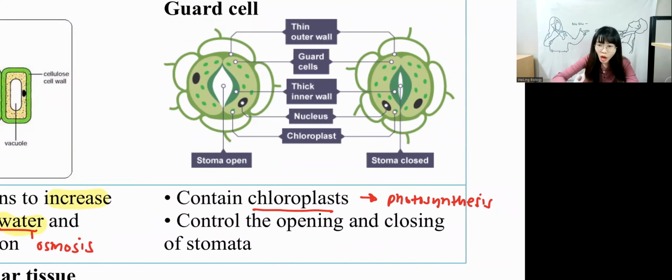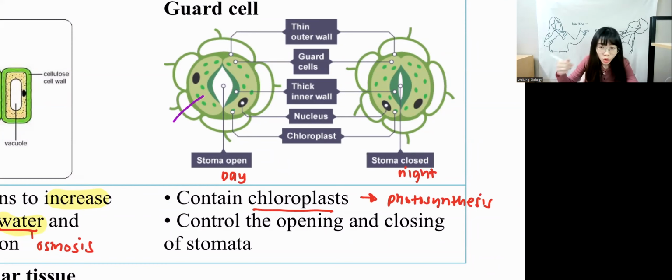Photosynthesis produces what? Oxygen and glucose, correct? So usually when the stomata open, it means this is during daytime. Close means nighttime. Okay, daytime and nighttime. Over here, during daytime, why do they open? Because we have seen, right?